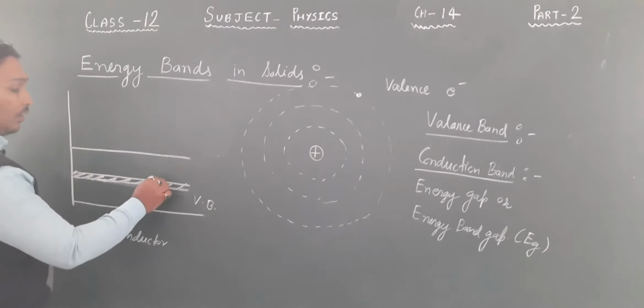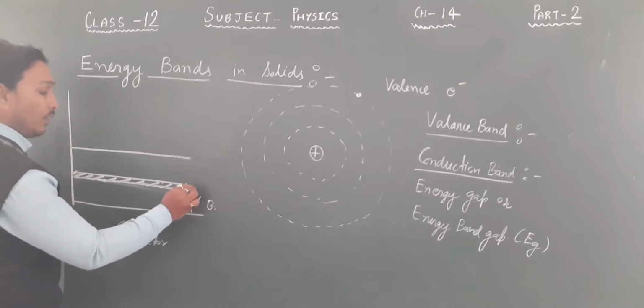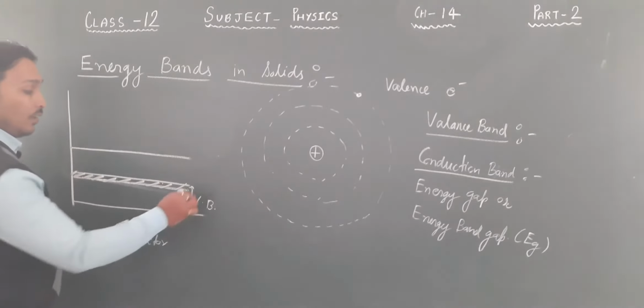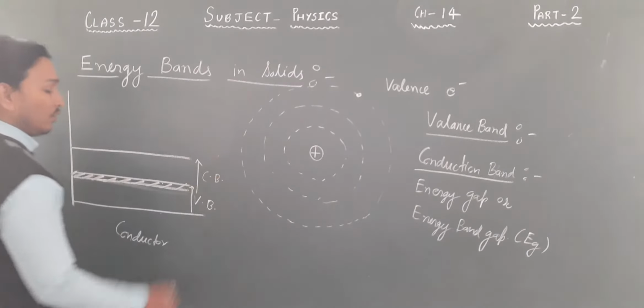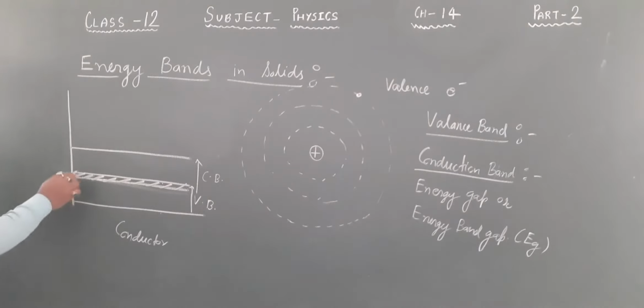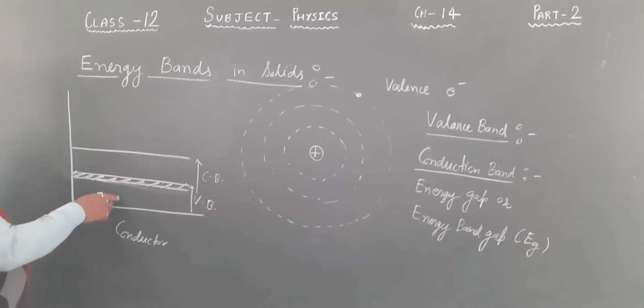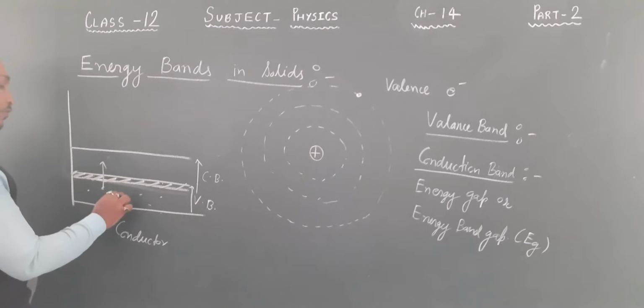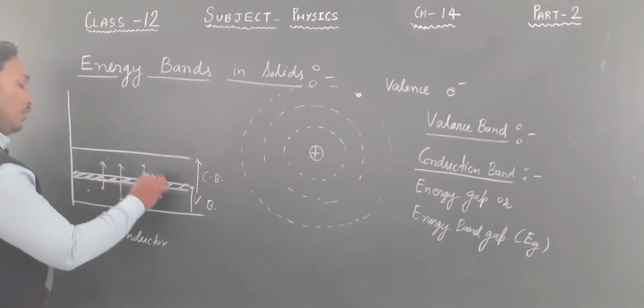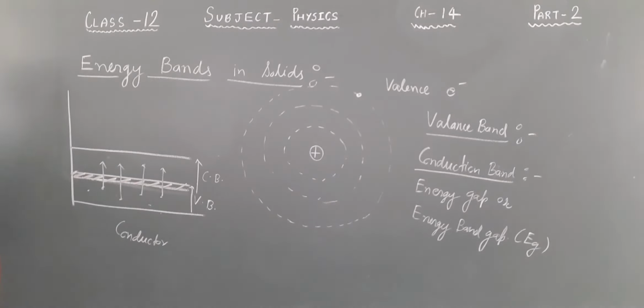From here till here it is valence band, and from here till here it is conduction band. So as you can see, there is some portion which is overlapped between valence band and conduction band. That's why the electrons in the valence band can easily move to the conduction band when a small amount of energy is provided.